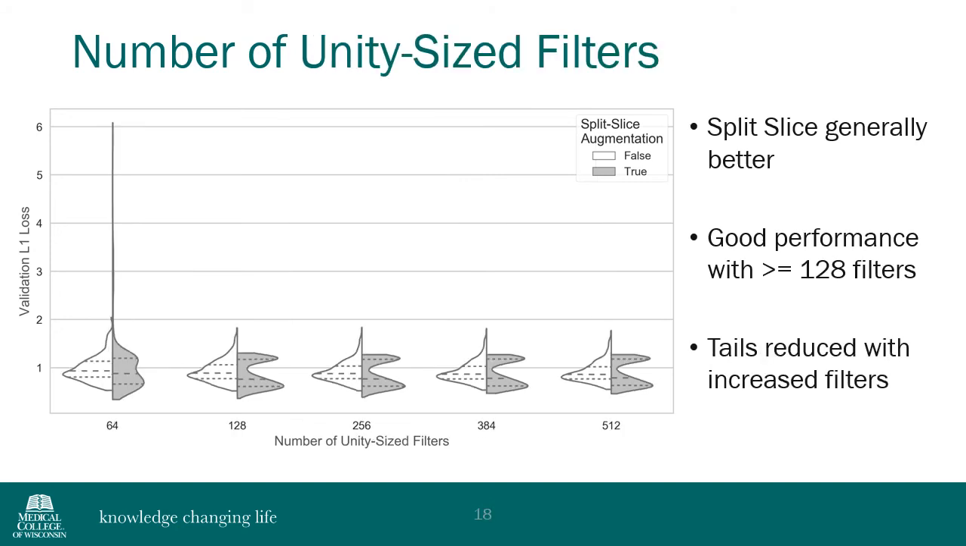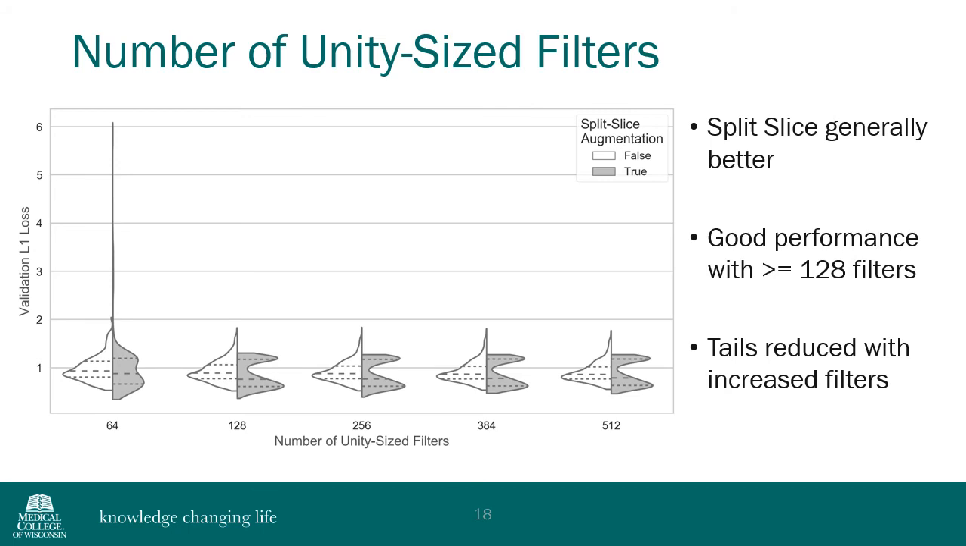In the penultimate layer of the RAKI network, filters of size 1 are used. In this plot, we show the impacts of changing the number of unity-sized filters in that layer. Again, split-slice augmentation is shown to be beneficial in each case. Similar to what was found with the number of filters in the convolutional layers, a modest number of filters, in this case 128 or more, are generally needed to see good results. Again, as seen in the number of filters in the convolutional layers, the distribution of performance across the networks improves